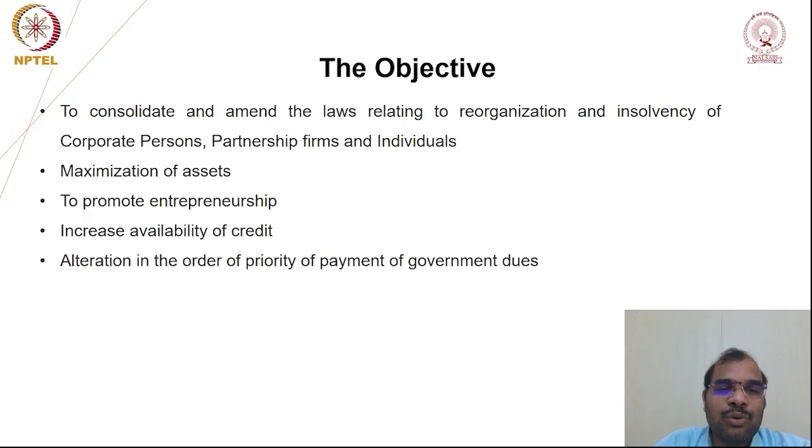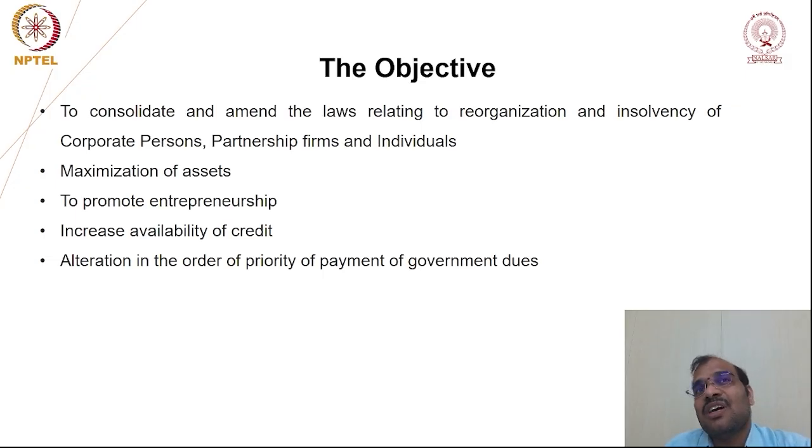But under the new IBC, they have introduced the concept of the waterfall mechanism. Under the waterfall mechanism, first we repay the secured creditor, then subsequently the unsecured creditor. So instead of receiving money before everyone, the government is going to receive subsequent to the other people.